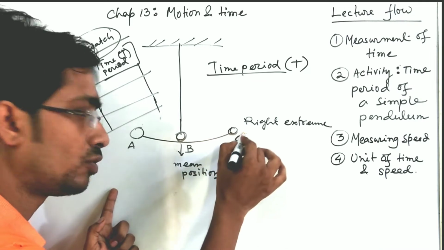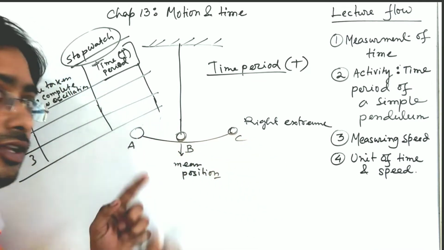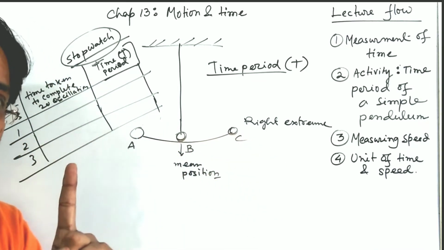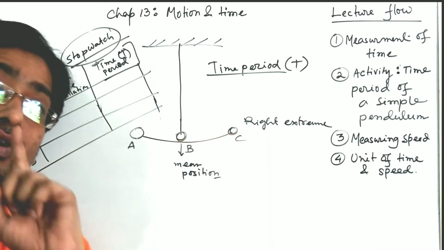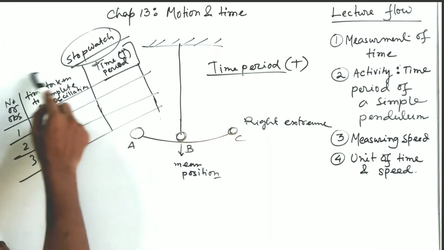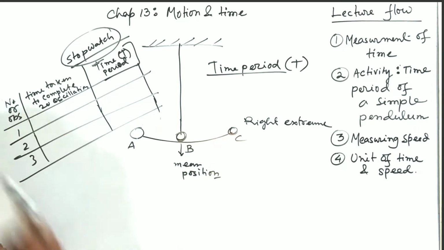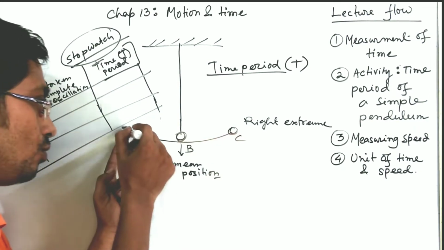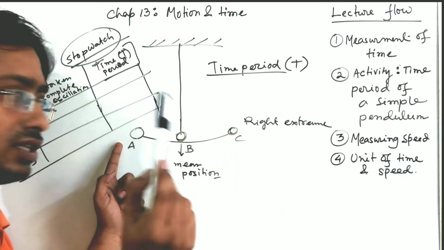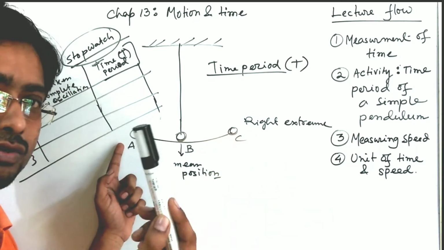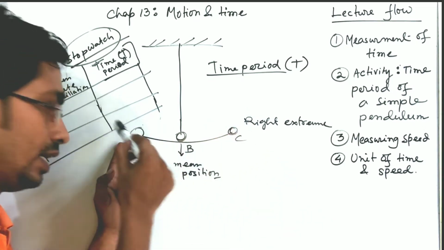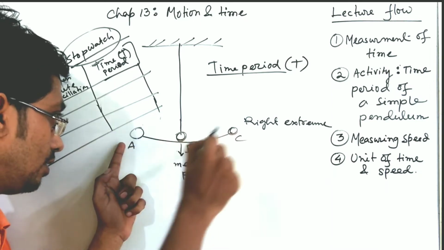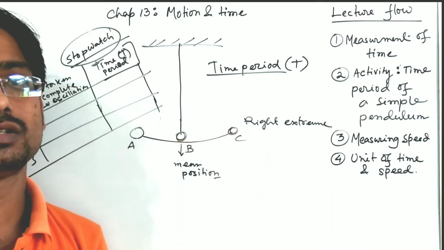Then it will go to C and come back to A. So this is one oscillation. In this way you have to count 20 oscillations. You have seen how many oscillations we have taken? 20 oscillations. Again, C to A is one oscillation, then C to A, two oscillations, then C to A, the third oscillation. In this way you have to measure 20 oscillations.